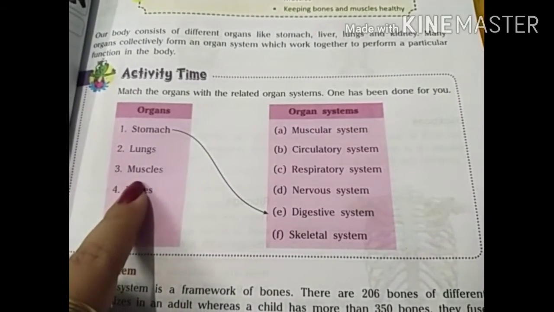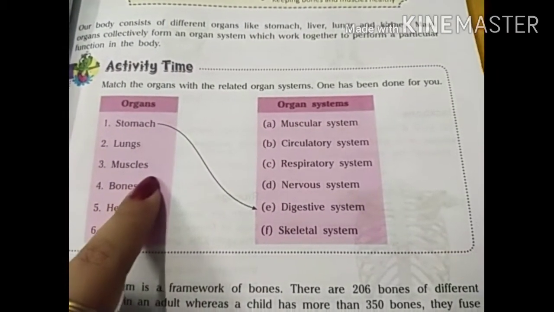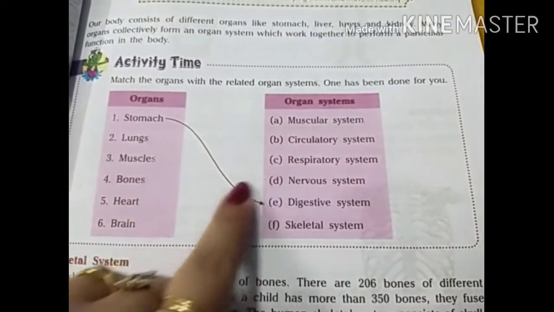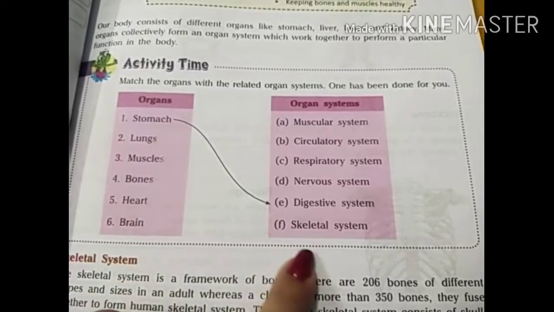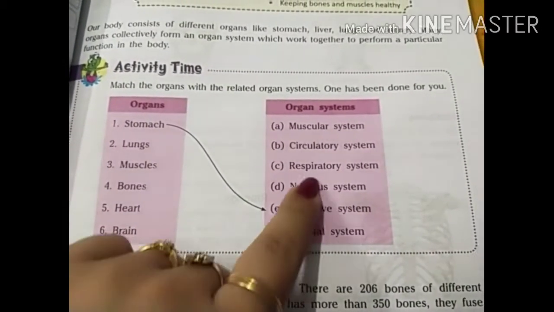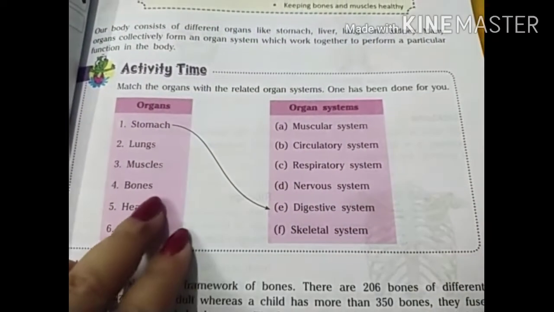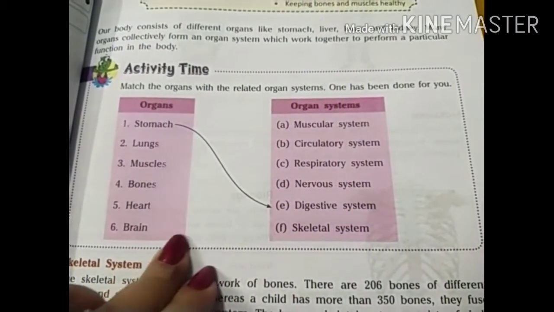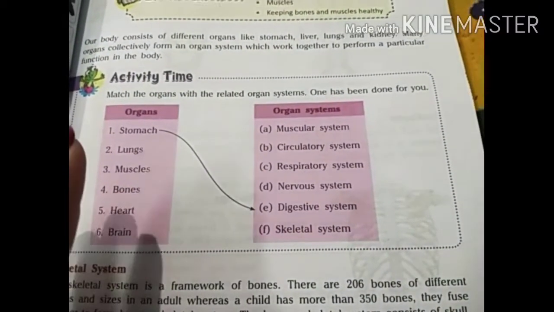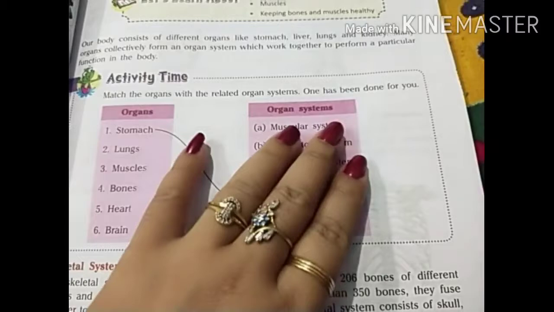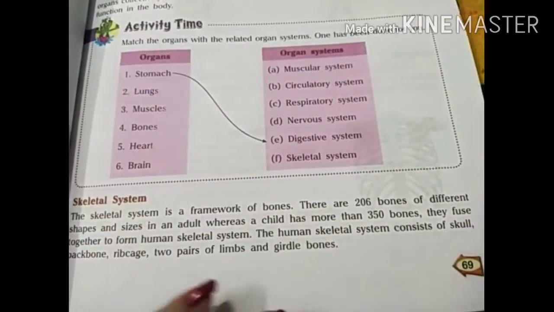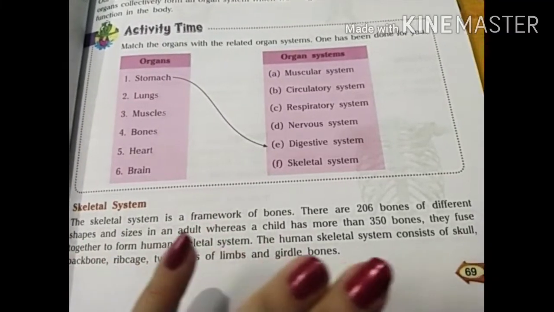Our next organ is muscles, which is related to the muscular system. Then bones are related to the skeletal system. Heart is related to the circulatory system. Last is brain, which is related to the nervous system. So here I have joined the organs with the correct organ system.